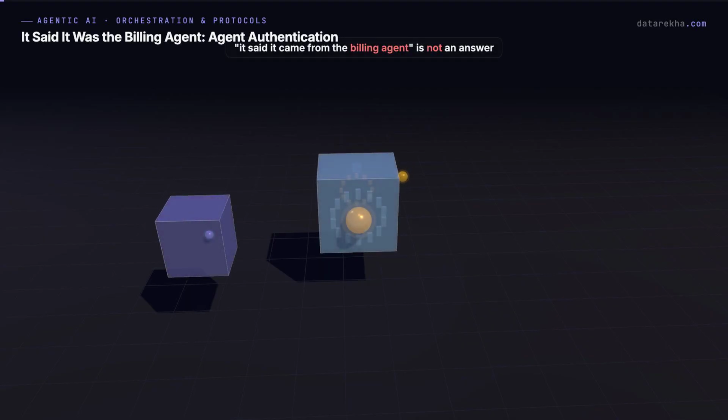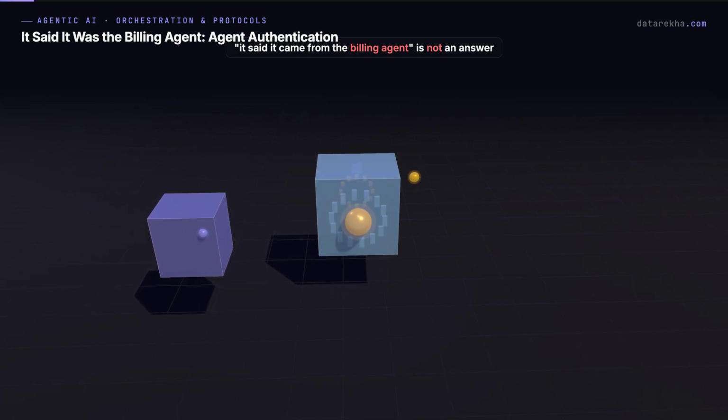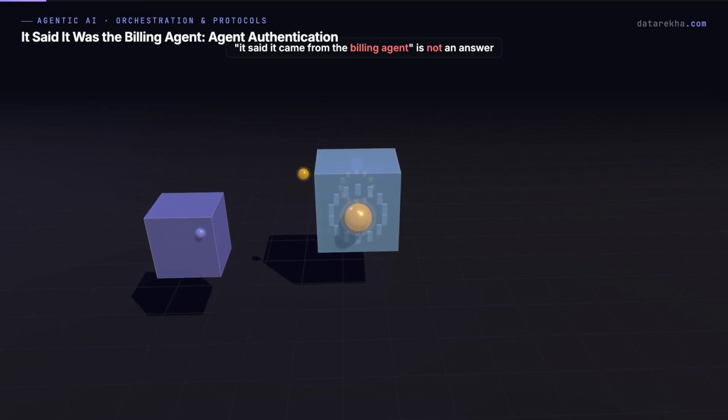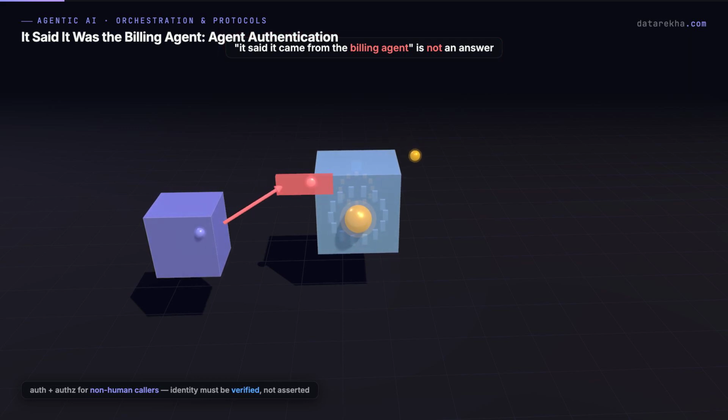The moment your agents start calling other agents and tools, a security question appears that single agent demos never face. How does one agent know it can trust another and limit what that other agent is allowed to do? And here's the line to burn in. "The request said it came from the billing agent" is not an answer.